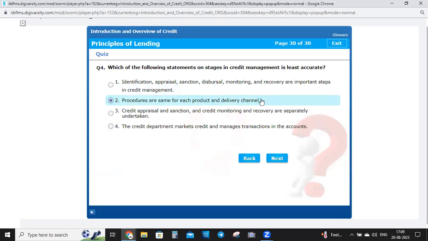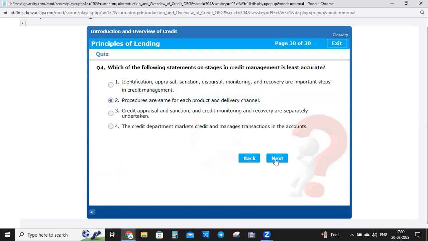Like if somebody is taking a retail loan, then in a retail loan the documentation and the process will be different. And if somebody is taking a cash credit facility, there will be a difference. Somebody is taking an agriculture loan, so these different products have different procedures. Okay, so second will be the correct answer. It is the least accurate in credit management.